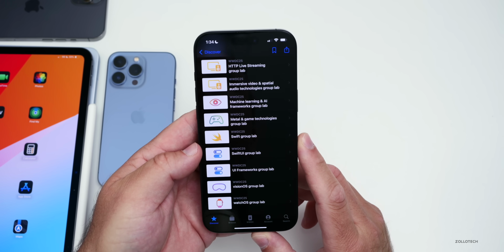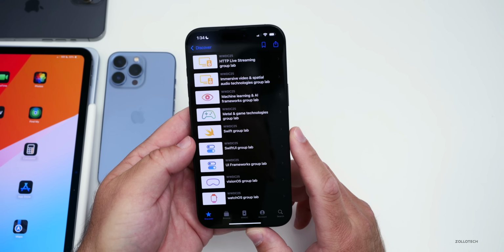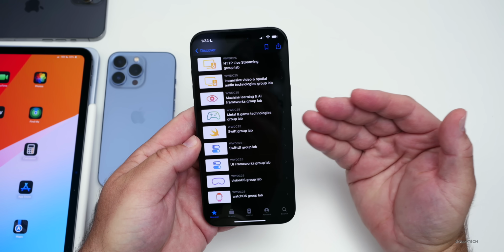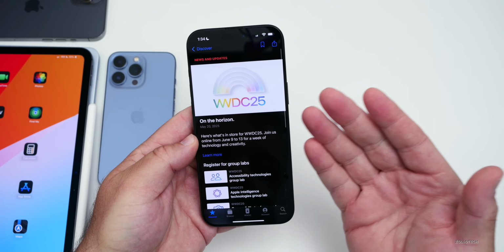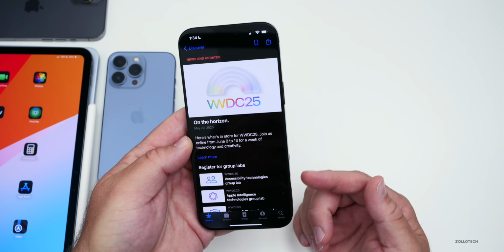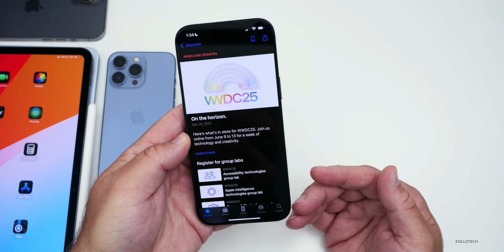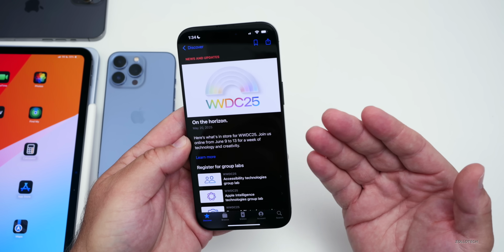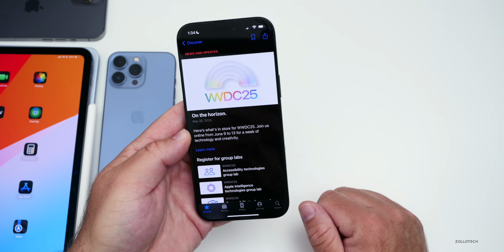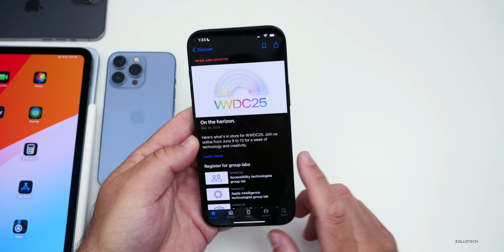Now, of course, the first thing to expect is iOS 19. And with iOS 19, we'll expect the first beta to release after the keynote. So if it takes place at 1 p.m. Eastern time, usually that's a couple hours long, and we'll have the beta by 3 or 4 p.m. Eastern time typically. That's the first beta. It will typically be unstable, but you'll be able to try it on your device if you'd like and see all of the new features and changes.